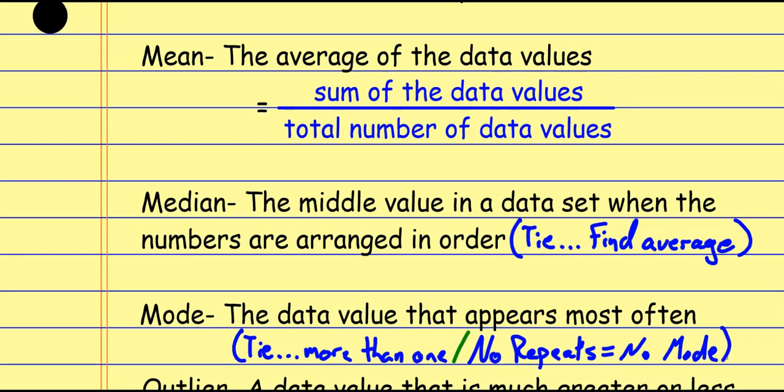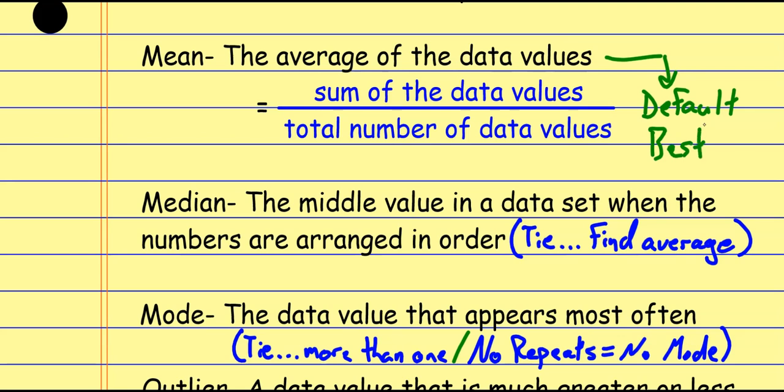Okay, so there's a couple little stipulations that we have to worry about with some of these. Again, median, if there's a tie for the middle, we find the average, and that's our median. The mode, if there's no repeats, then there is no mode. But if there's a tie for the one that repeats the most, then there's more than one mode, okay? And in terms of which of these we tend to use when summarizing data, the mean is like the default in terms of being the best, okay? So I'm going to say default best. So if it says, what's the best measure of central tendency, we default to the mean, all right?